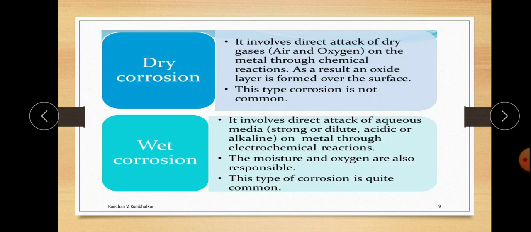This is the basic difference between dry corrosion and wet corrosion, on the basis of working. These are the two important types of corrosion, which are further differentiated into different types, as will be shown in the next lecture.